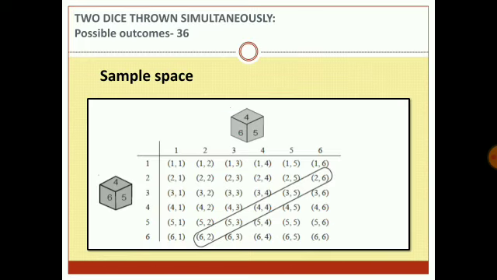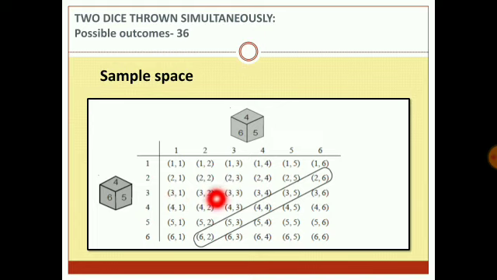Let us take up this slide wherein we have the sample space when 2 dice are thrown simultaneously. If you see carefully, the sum of 2 is only (1, 1). That means the number of favorable outcomes is 1, so the probability comes out 1 upon 36. But if I take the sum to be 3, it is (1, 2) and (2, 1), so the sum of 3 means 2 upon 36. If I take the sum to be 4, it is (2, 2), (1, 3) and (3, 1). So it is 3 out of 36. That means 1 by 12.